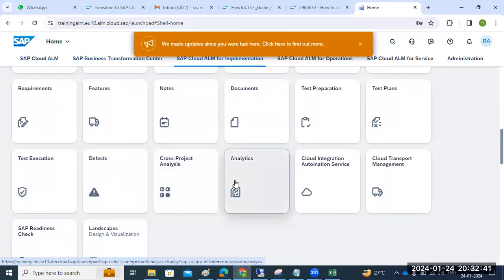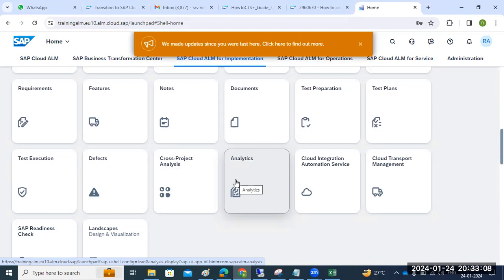Cloud ALM is purely Fiori tile based. It is just a URL, and you don't need any agents. In Solution Manager, we need SMD diagnostic agents and have to register them, with a lot of things to do for managed system setup. Here we don't require anything, just a service key that we put into our SAP systems.